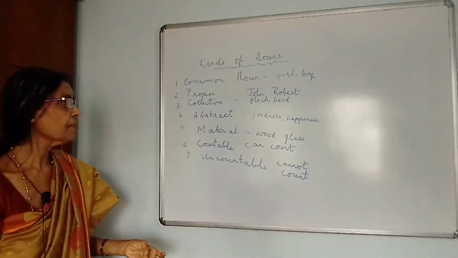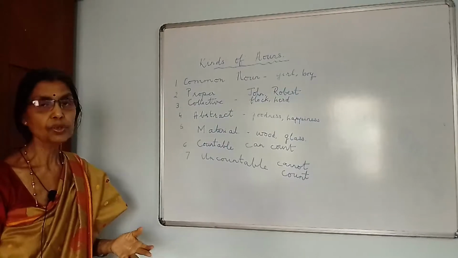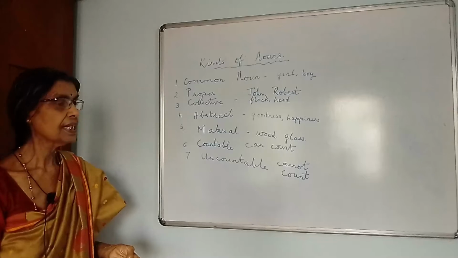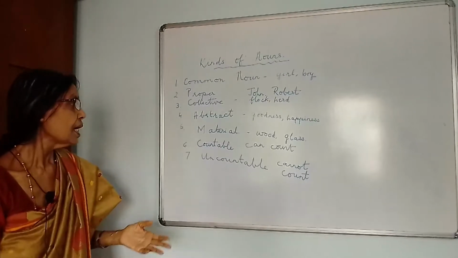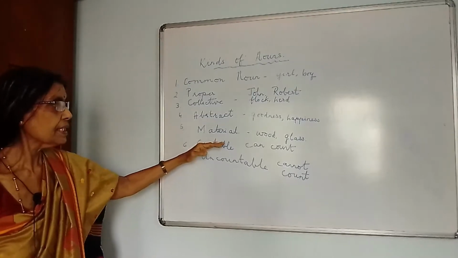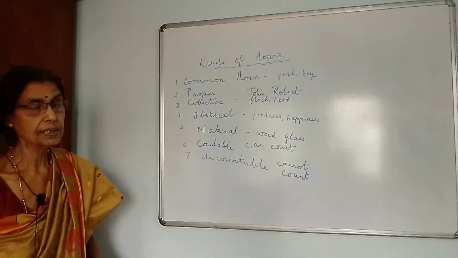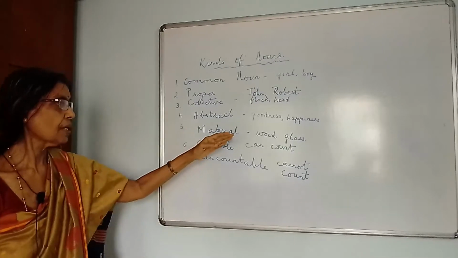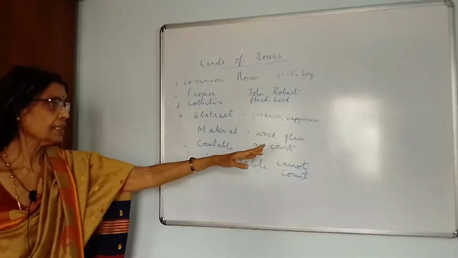A quality, for example, goodness, kindness, happiness. Then state is youth, boyhood, childhood. Then action like theft, laughter, movement. Next we come to material noun. Now material noun is a thing which we make out of certain substances. For example, we make a table. Now in that table we can make it out of wood or glass or any other material like plastic, fiber, like this.